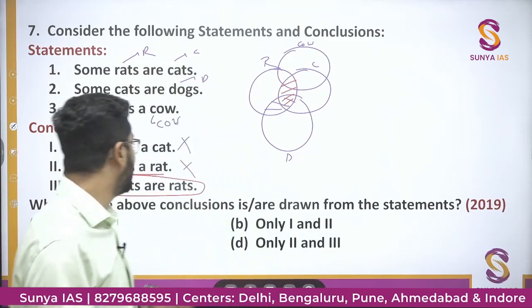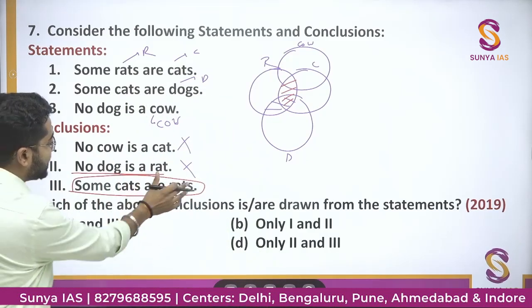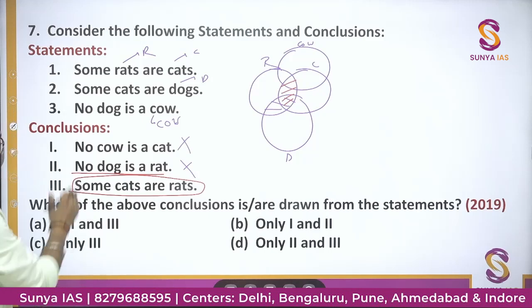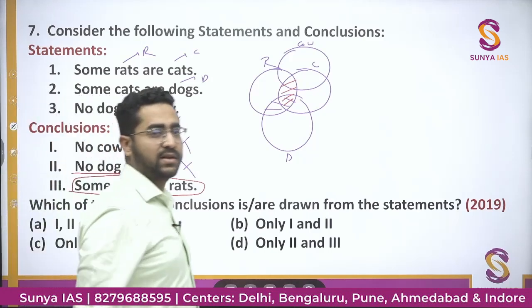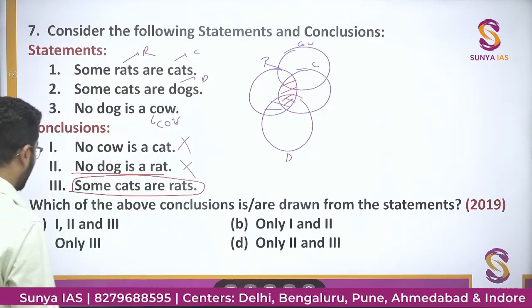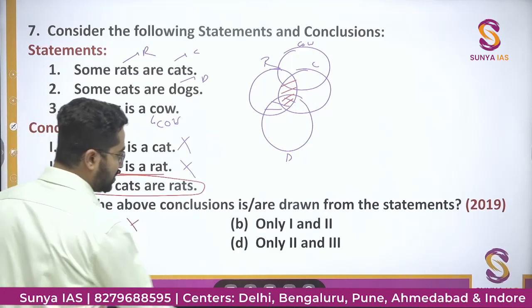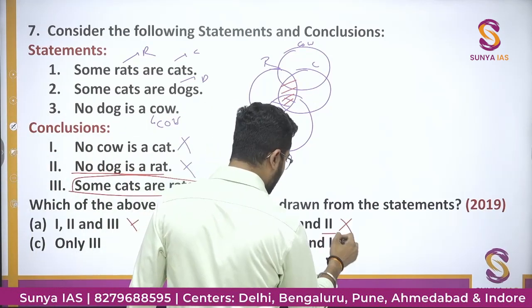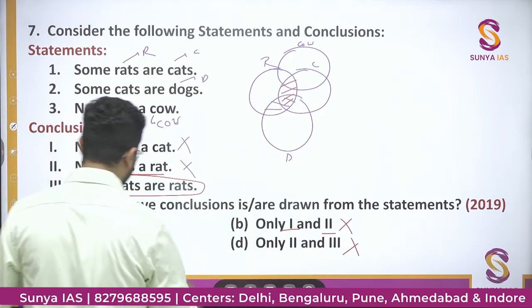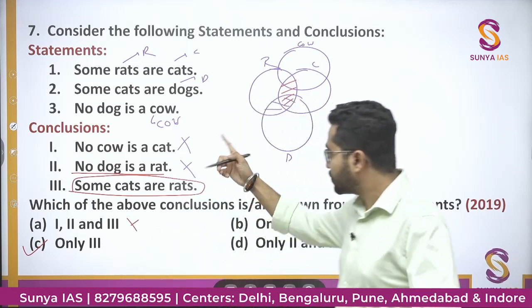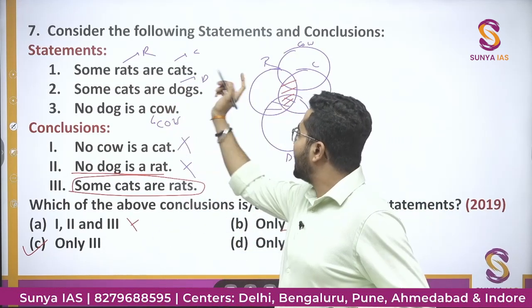It is always difficult to prove the truth. So some cats are rats, for this we need to check the other possibilities, पर जहां नो वाले हैं वहां तो हमने गलत कर दिया। If we know 1 and 2 are wrong, so this statement is wrong, 2 is wrong, 1 and 2 is wrong. So anyway we know the option would be option C, only 3, but we will check. The statement is some rats are cats.